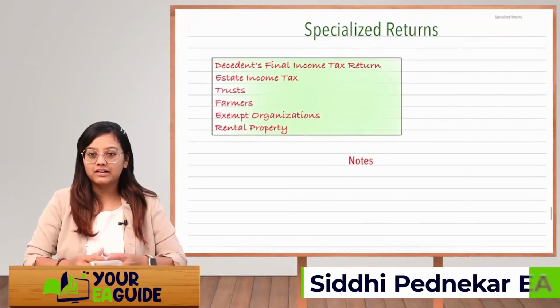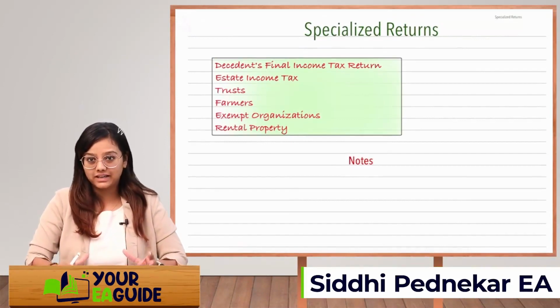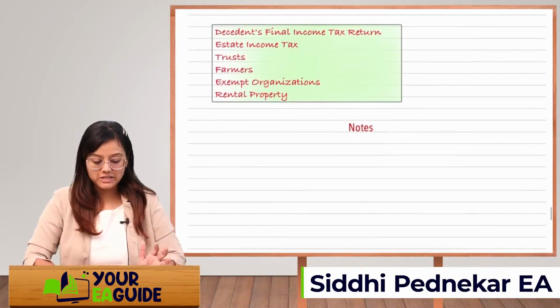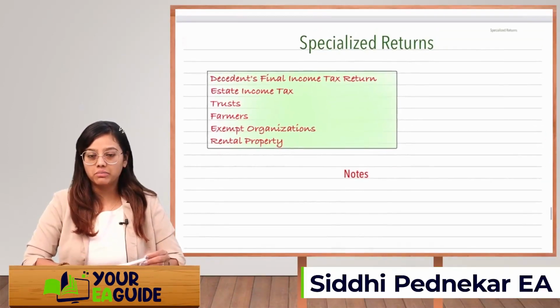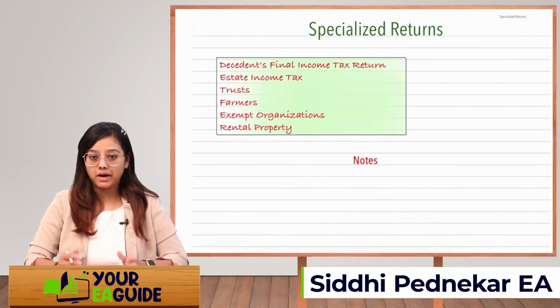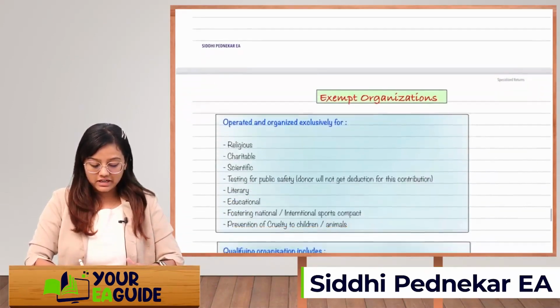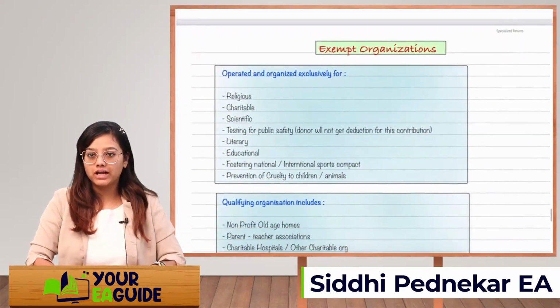Let's start with the last topic of our part 2 businesses, that is specialized returns. In specialized returns, we are going to learn about different types of returns which are filed apart from 1040, 1065 and 1120 S Corp and C Corporation. So let's start with the first, that is exempt organization.